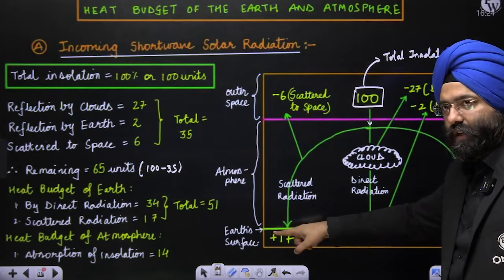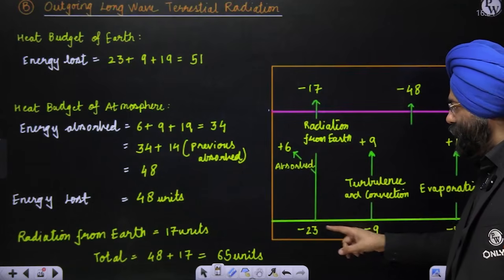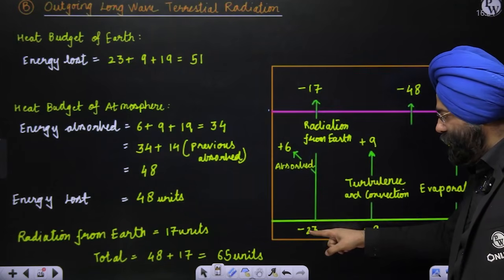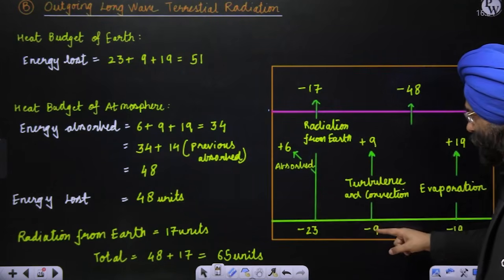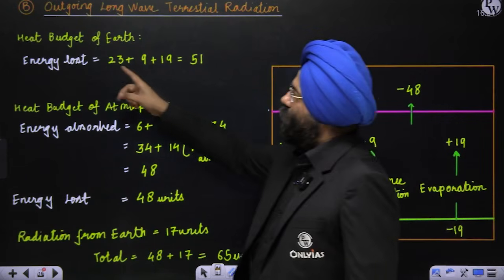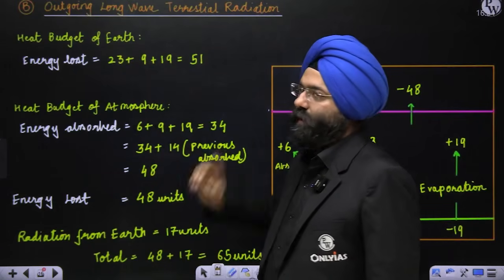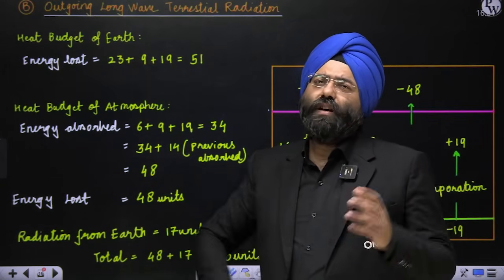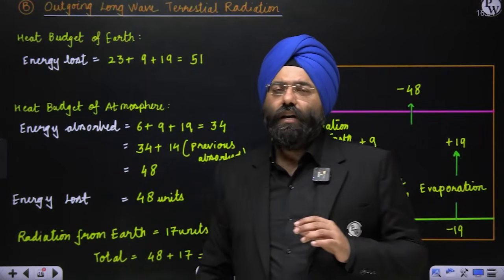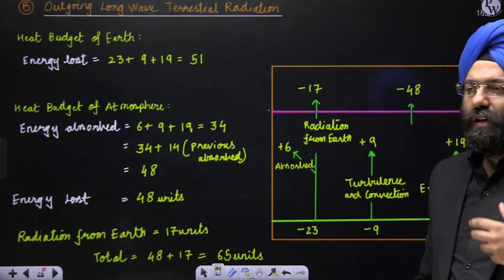The Earth's surface. When I'm talking about the heat budget of Earth, I'm just concerned with the Earth. Now you see 23 units are being lost, 9 units are being lost, and 19 units are being lost. So energy lost from the Earth is 23 plus 9 plus 19, which is 51. Now you will say, sir, from where have 23, 9, 19 come? Better remember, scientists calculate them in the form of energy, with complete statistical phenomena.